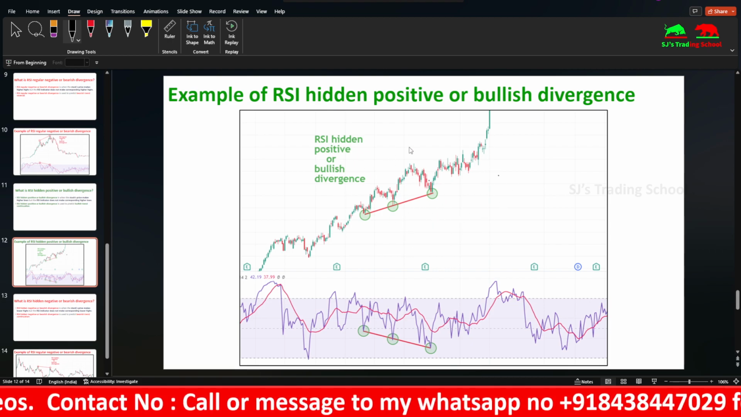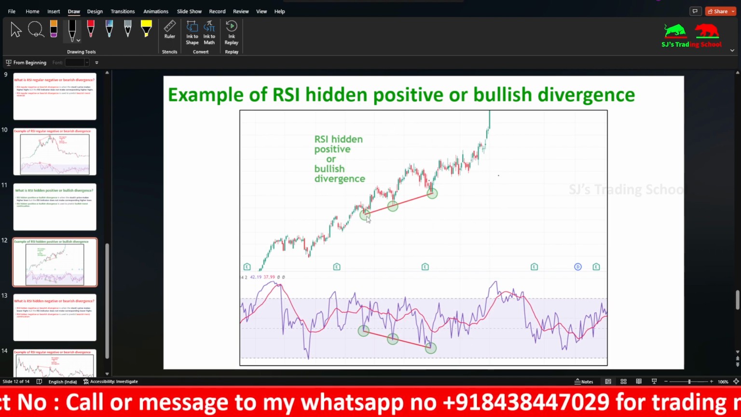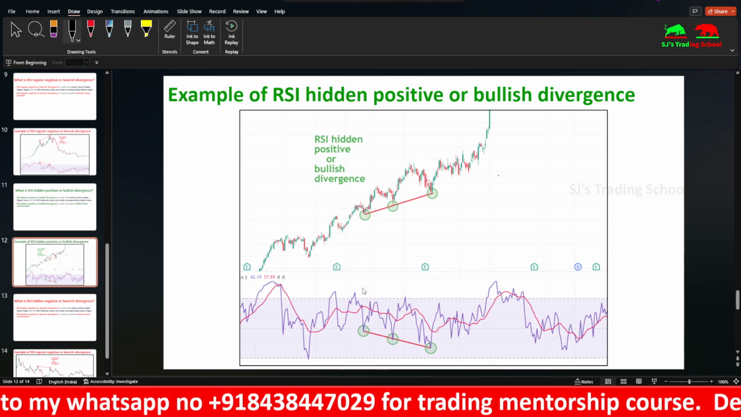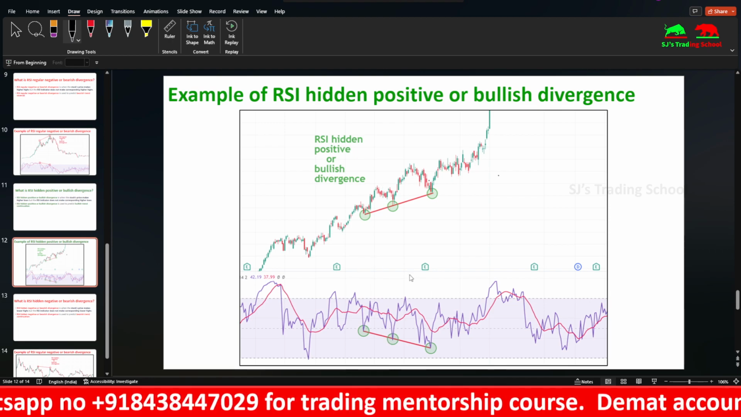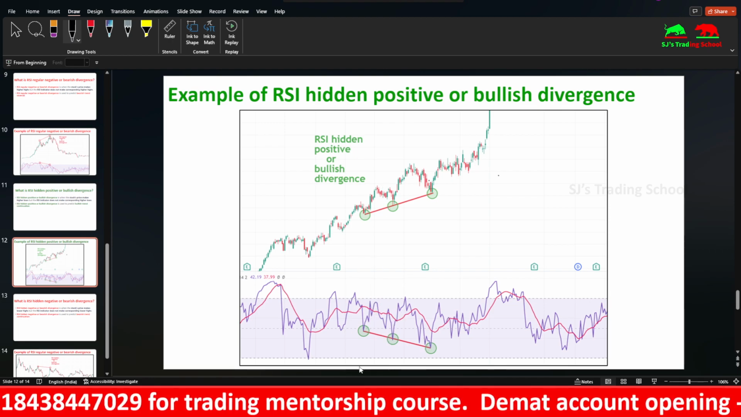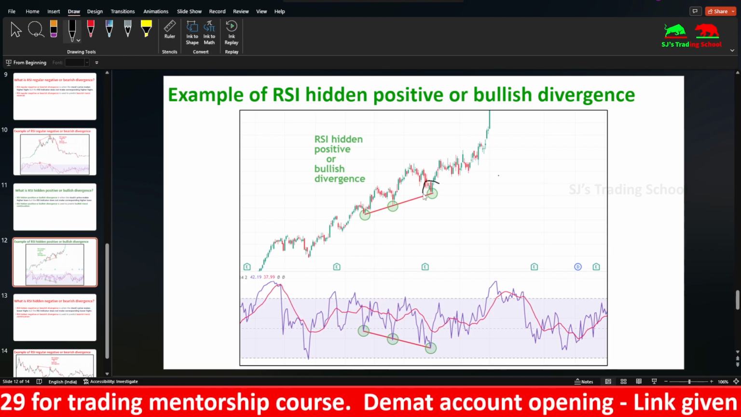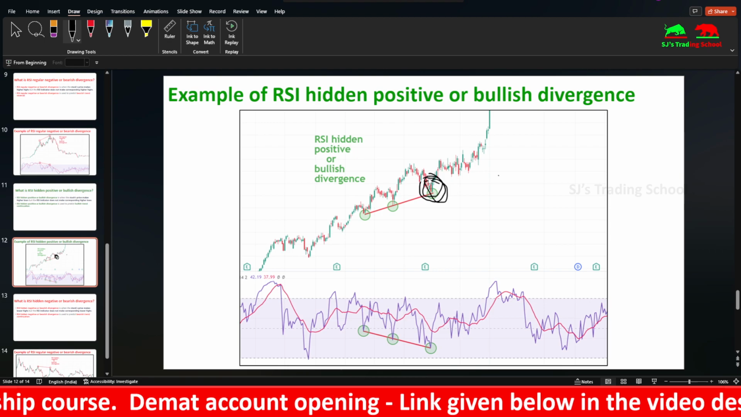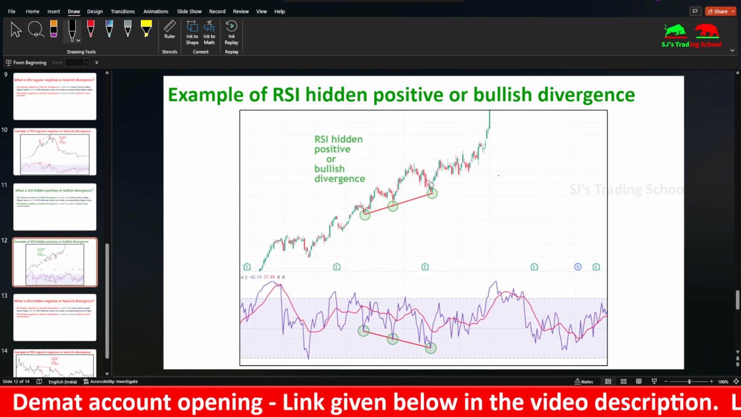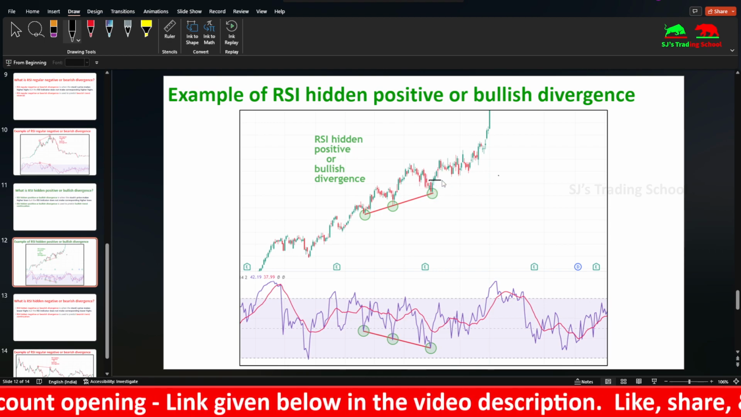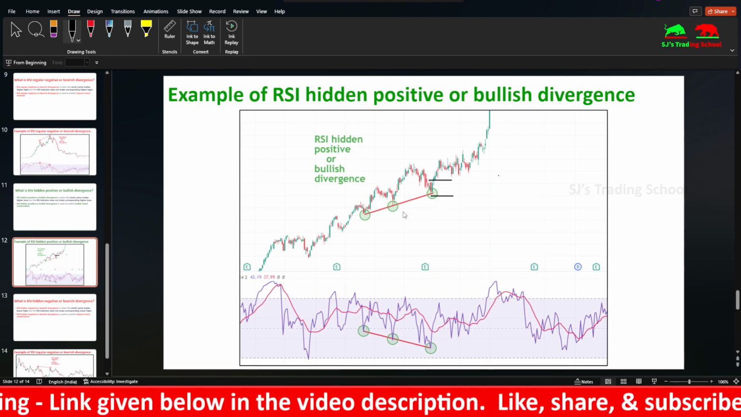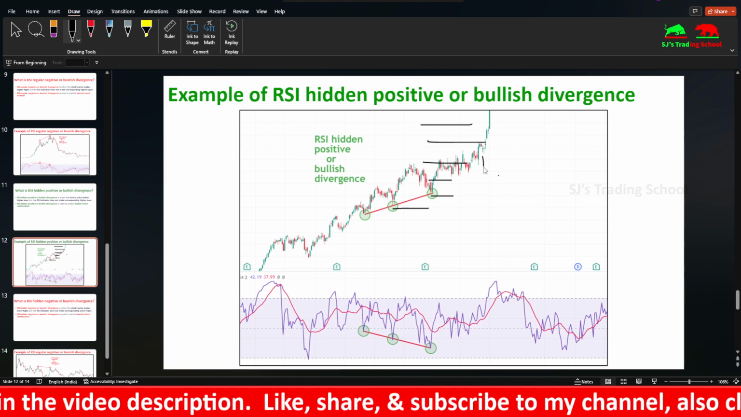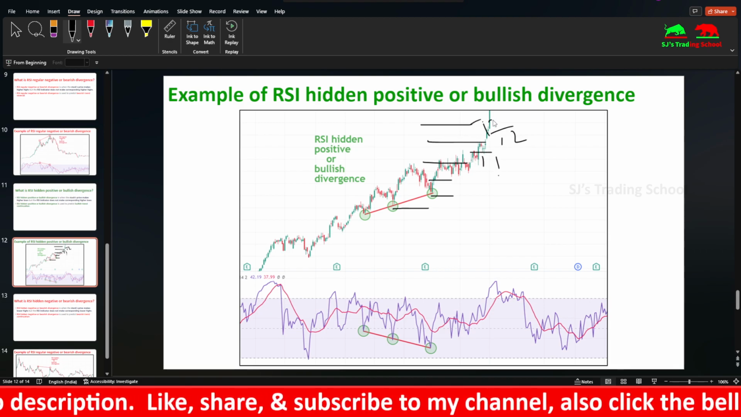So this is how the hidden positive divergence looks. The price makes higher lows, but the RSI makes lower lows. So this is how the trend will look, and you can see the continuation. You can confirm the divergence here, and after the bullish candle is formed, you can confirm your trend continuation, and you can take your entry and stop loss here, or you can put your stop loss here and your targets accordingly. You can put targets 1, 2, and 3 accordingly.